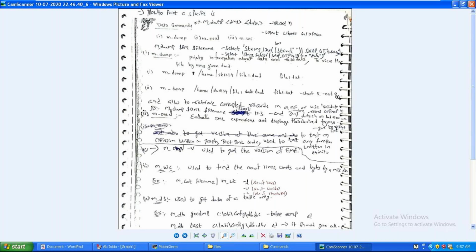Start and end. In the serial file system, if you want to see the in-between data, you use head and tail. But here you don't need head and tail. Here you have the options hyphen start and hyphen end, from the 44th position to the 54th position. Position means the number of records.